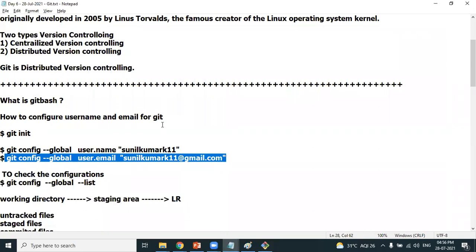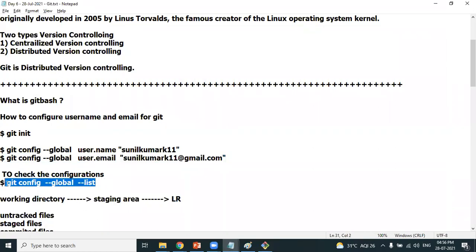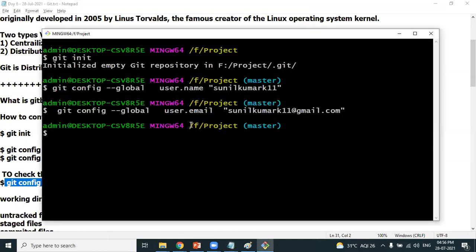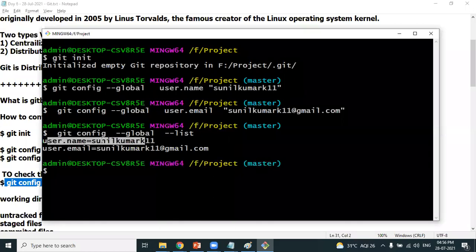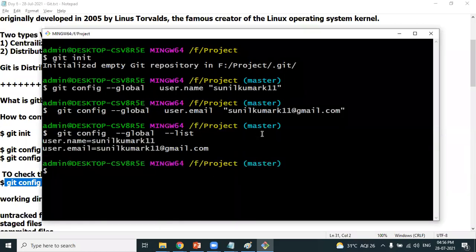If you want to check the configurations you have done, git config --global --list will list out the configurations. How many configurations have you done? Only 2, isn't it? You have configured your username and your email address. This is a one-time process for the first time when a developer is using Git. We don't do it again and again.